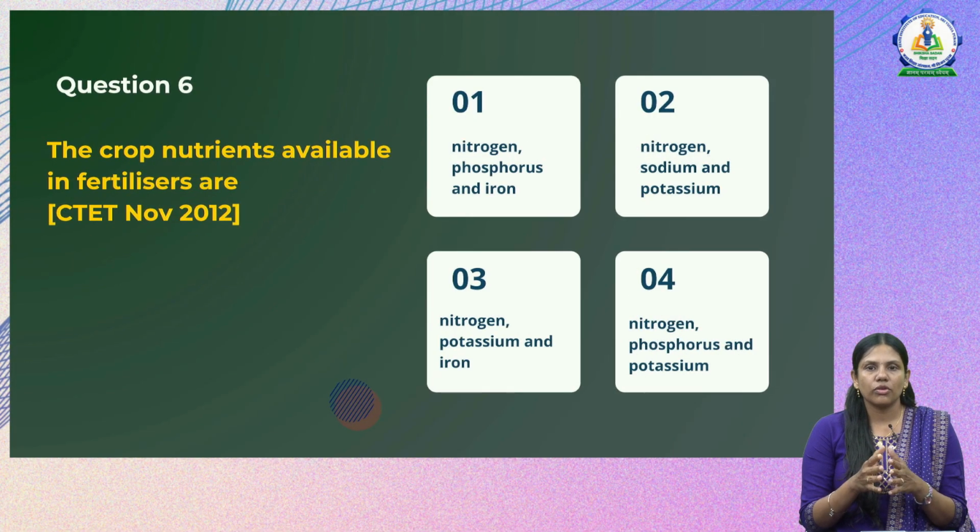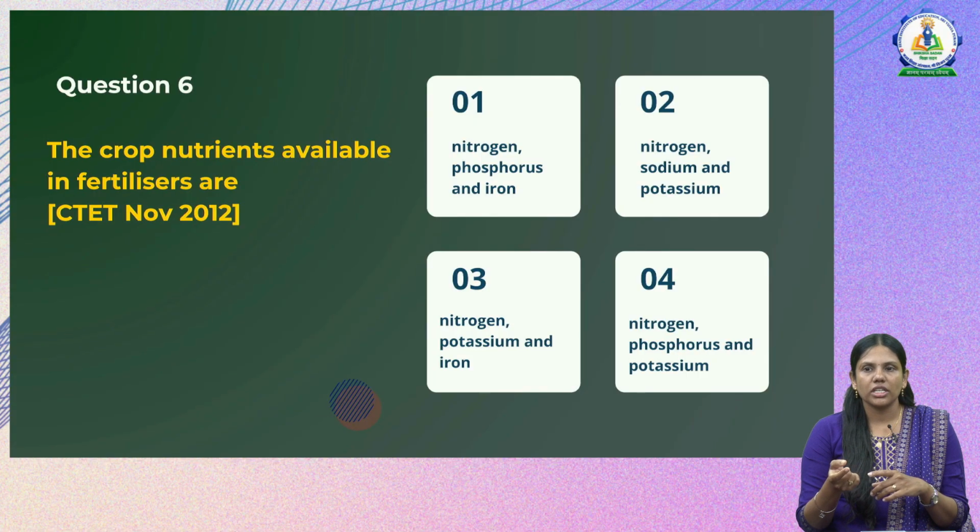Now we are in question number 6. The question is: the crop nutrients available in fertilizers are. If you remember, we have discussed that the main nutrients available in fertilizers are nitrogen, phosphorus and potassium. Let us look into the options. The first option is nitrogen, phosphorus and iron. No, that is an incorrect option.